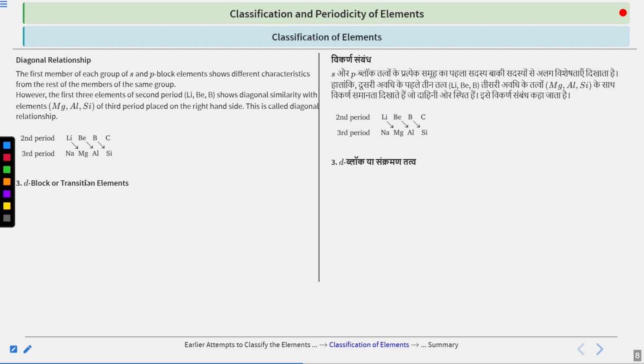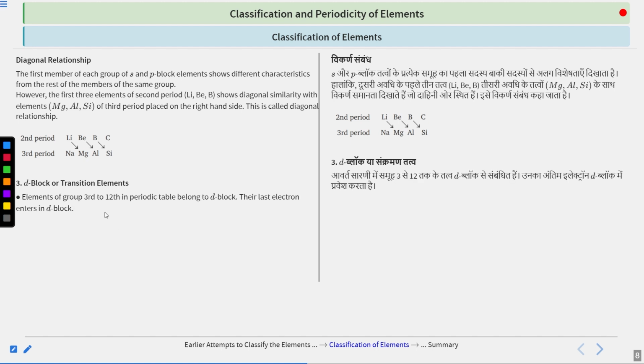Next, we will talk about D block or transition elements. So D block also has a different name, similar to how we have main group for S and P block. D block has a separate name. All the elements from group 3 to 12 in the periodic table belong to the D block, and their last electron enters in the D orbital.